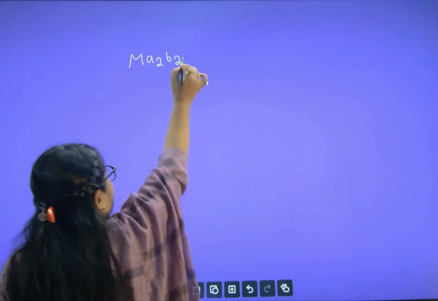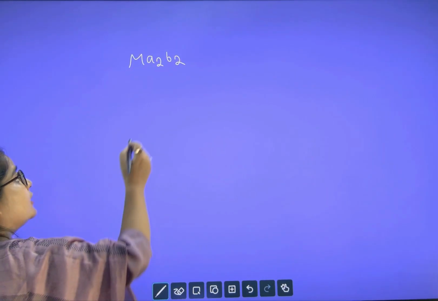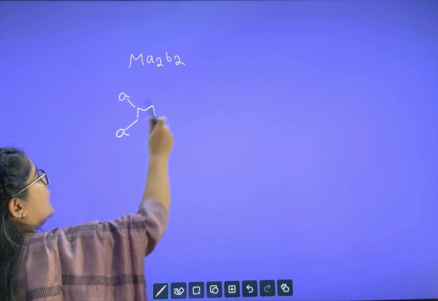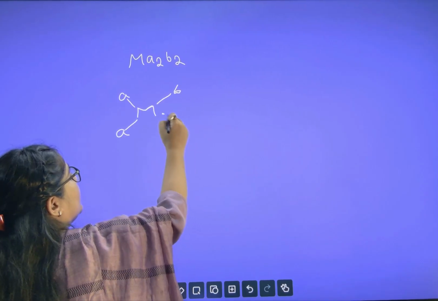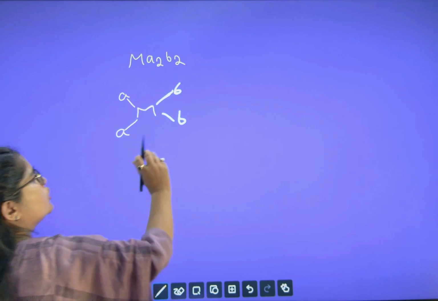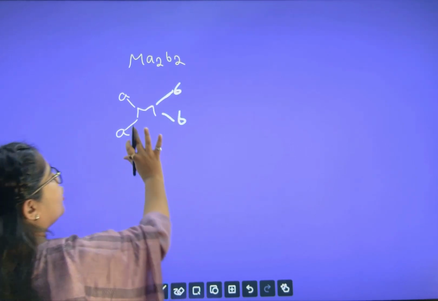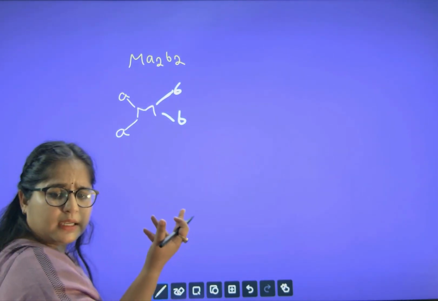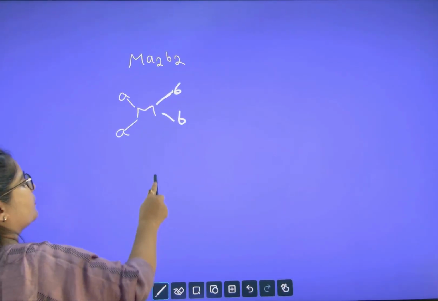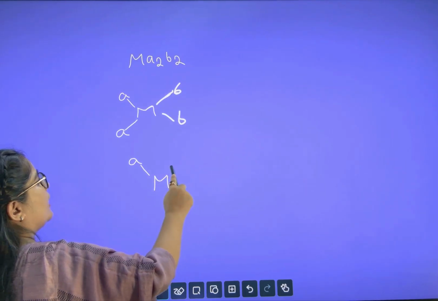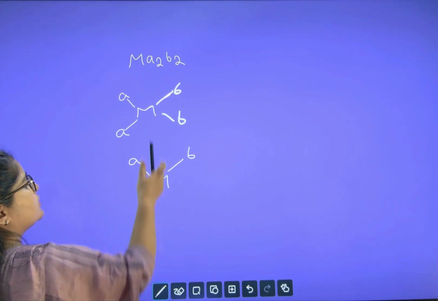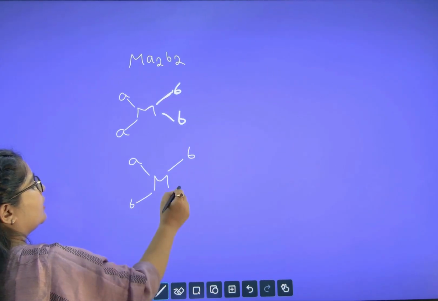MA2B2 type. Let us see here whether we will get something new or not. M in the center, here A and here A, and then here we have B and here we have B. Now let us flip it and check it. You can flip this side or this side; however, we are getting a new isomer, so we will flip it. I am keeping my A and this B as it is, and now I am flipping this downside, keeping B here and A here.